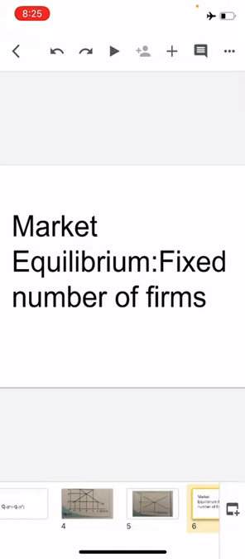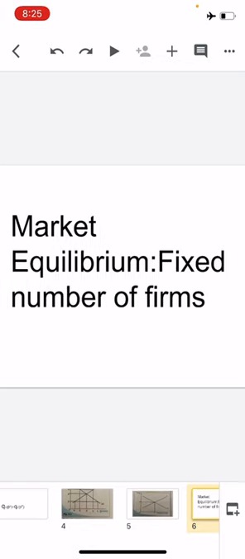So what did I say? In a perfectly competitive market, there is an invisible hand. Now what is this invisible hand? It is the invisible market force which plays a very important role by changing the price whenever there is imbalance in the market. Our intuition also tells us this: the invisible hand should raise the price in case of excess demand and lower the price in case of excess supply.